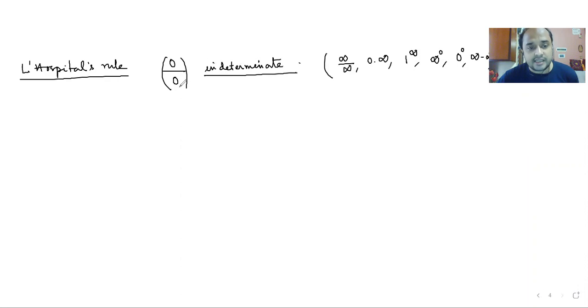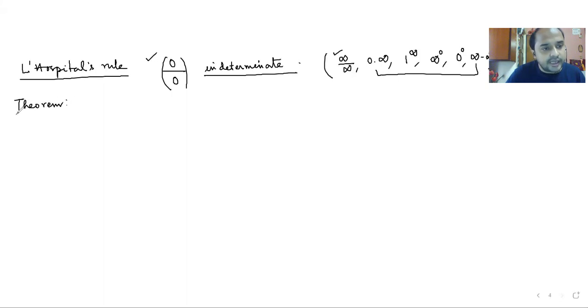But we shall discuss 0 by 0 and infinity by infinity, and the other forms can be brought into this category. Anyway, I am going to make you look at L'Hospital's rule from an analytical perspective. So first of all, let's start with a theorem.